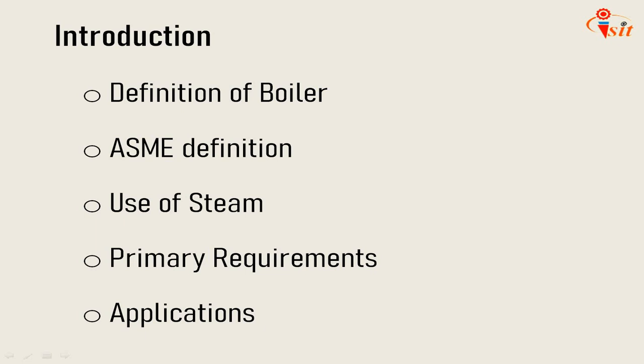Due to its large heat content, steam is used for cooking items like steamed rice, idlis, etc. Steam can also be used for heating buildings and producing hot water in winter. Steam is also used for creation of vacuum, ejection of gases and sterilization. So these are the wide applications of the steam which we are going to generate through the boiler.